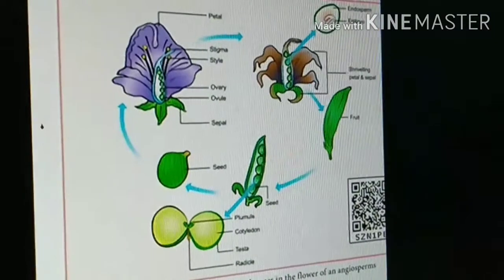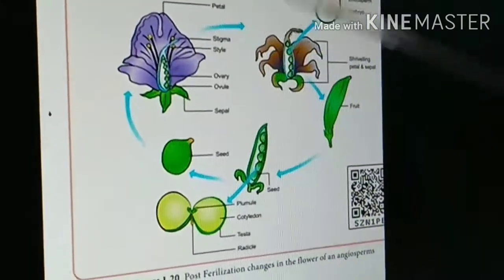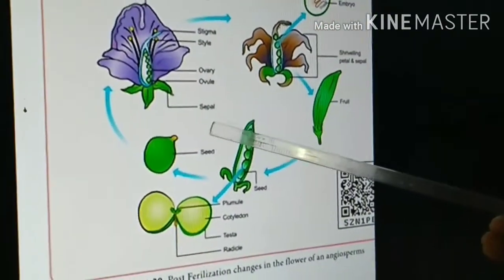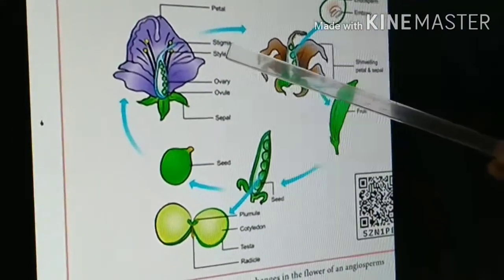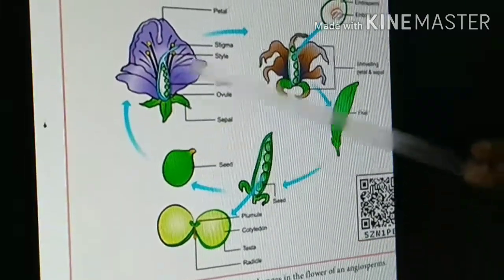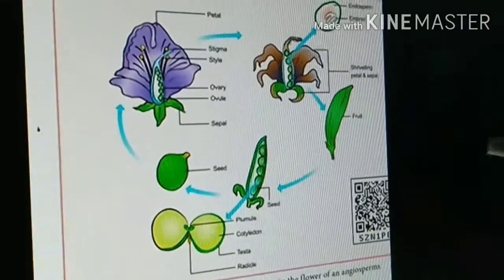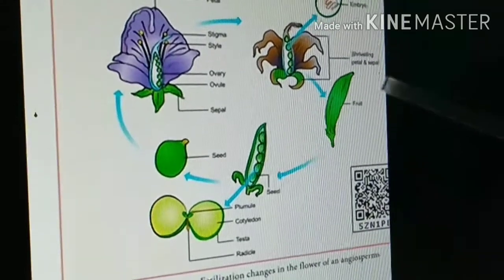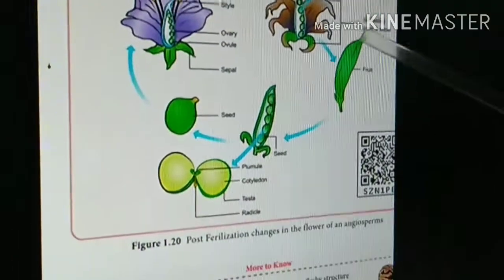In some rare plants or flowers, some parts like the calyx and corolla will be persistent. That means they will not wither away, they will not fall down. As I said just now, these are regular changes. Some exceptional changes might also be there in some fruits. Suppose you see a fruit like apple, Pyrus malus, which is the scientific name of apple. If you see the apple, it is not a real fruit.